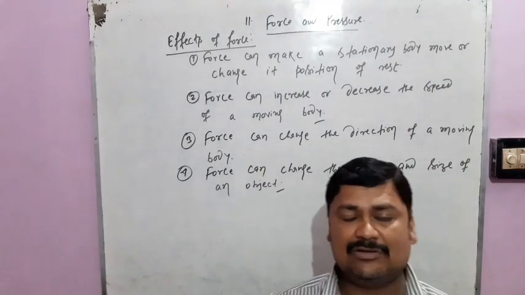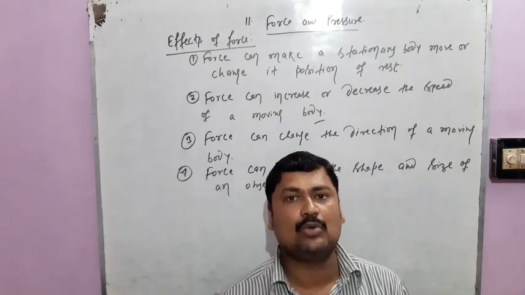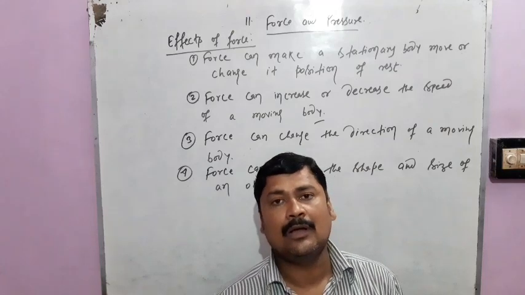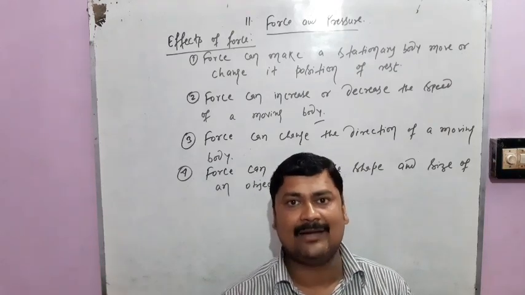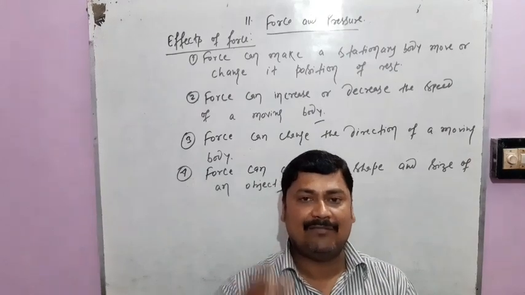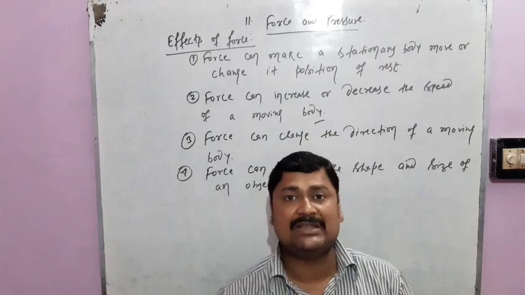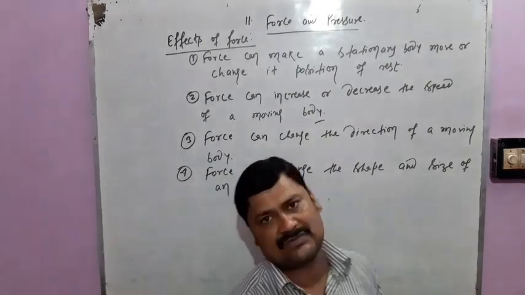You have seen the blacksmith, a person who makes tools or weapons from iron. He hammers over the iron sheets or iron rods, and when we hammer over it with a force, its shape changes. So this example shows that force can change the shape and size of an object.